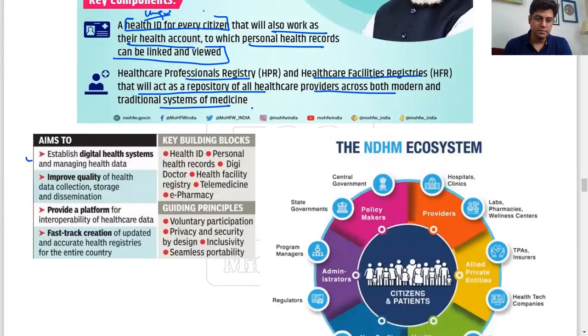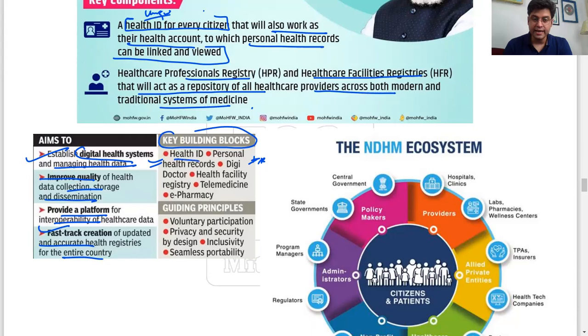It aims to establish digital health systems and manage health data, improve quality of health data collection, storage, and dissemination, provide a platform for interoperability of healthcare data, and fast track creation of updated and accurate health registries for the entire country. Here, a very important thing is the key building blocks. This is important here.